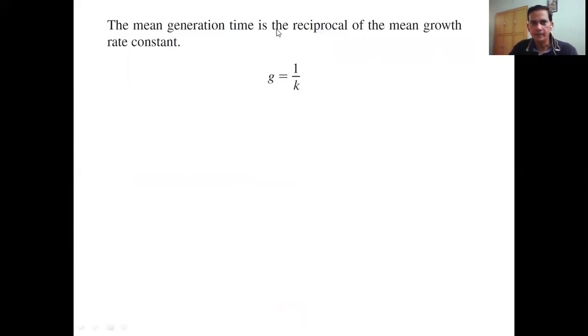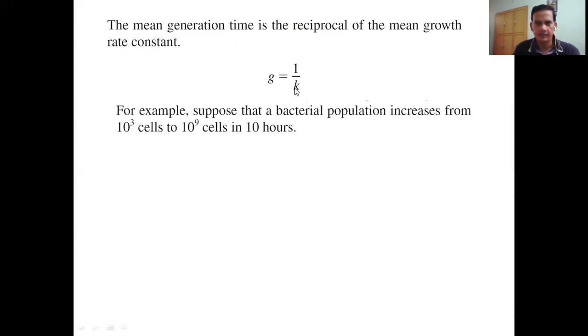So this means generation time is the reciprocal, and now we can replace K by G also. So G equals 1 by K. So now let's have an example.